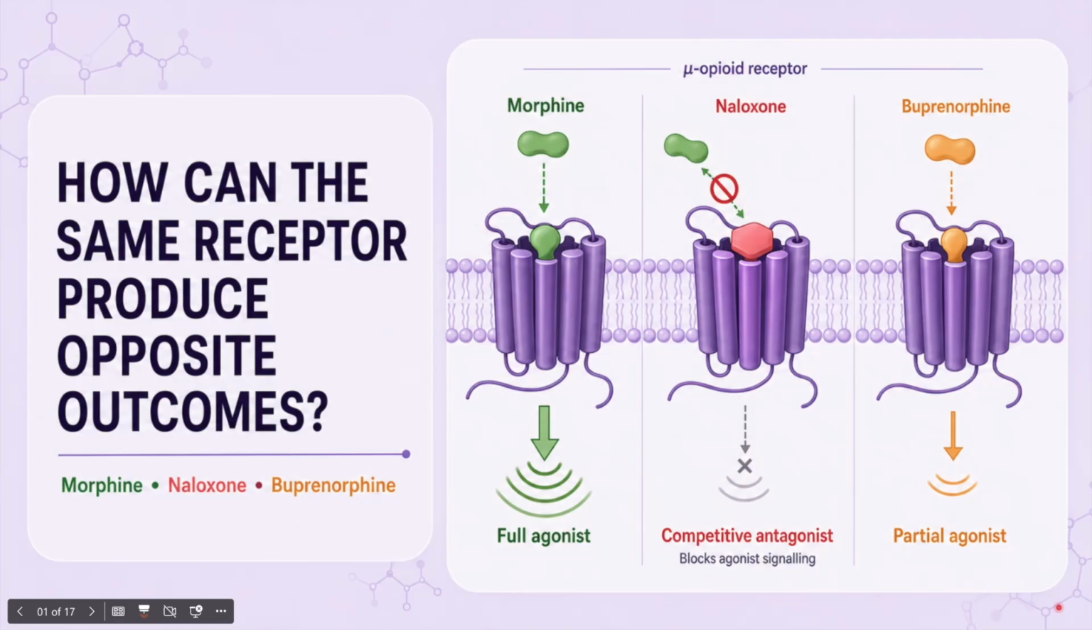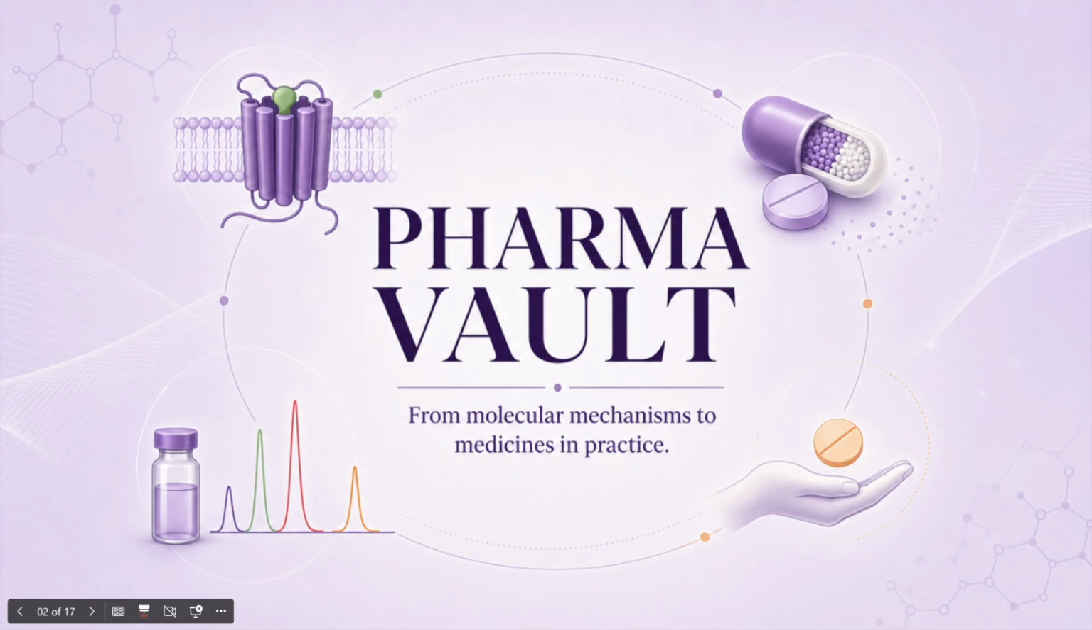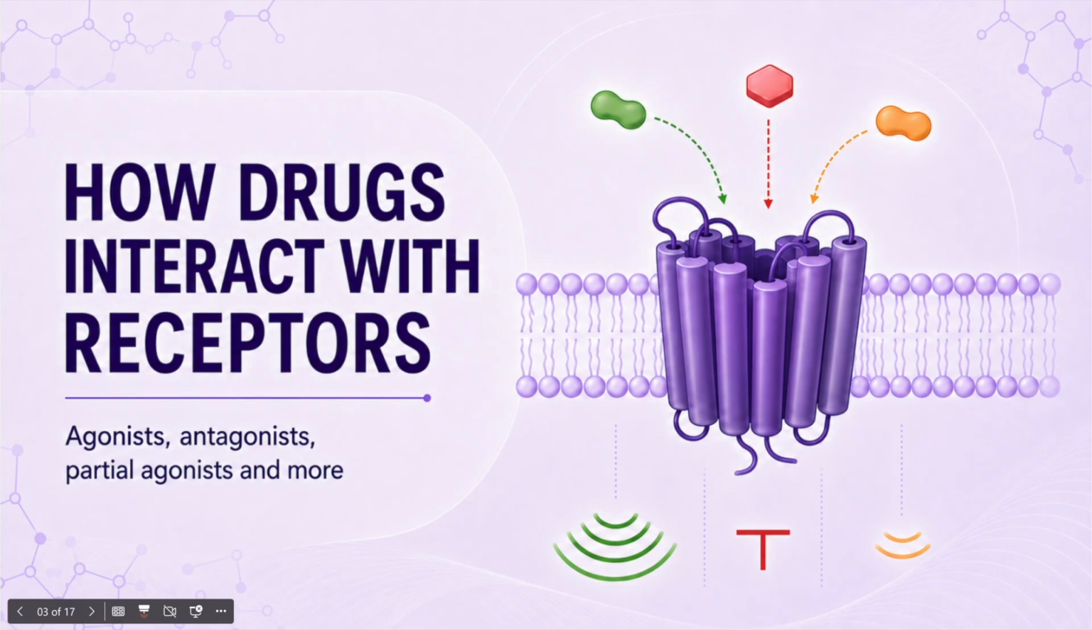So how can ligands interacting with the same receptor produce such different outcomes? Welcome to PharmaVault. In this video, we'll build a clear scientific framework for understanding how drugs interact with receptors and why binding alone cannot tell us what a drug will do. The answer depends not only on whether a drug binds, but on what happens after binding.